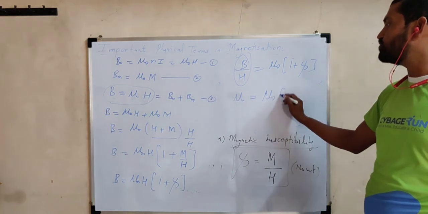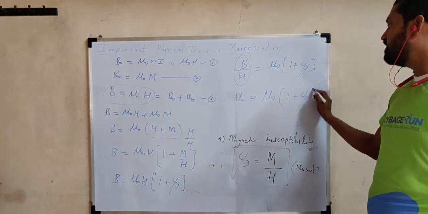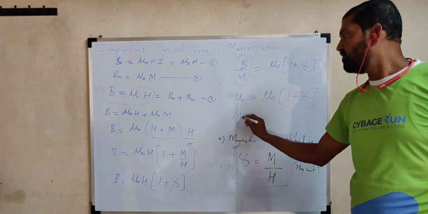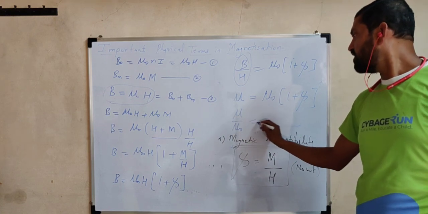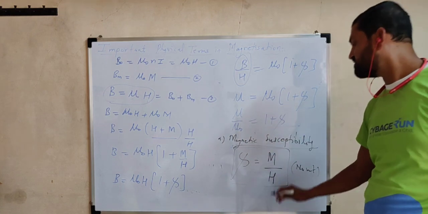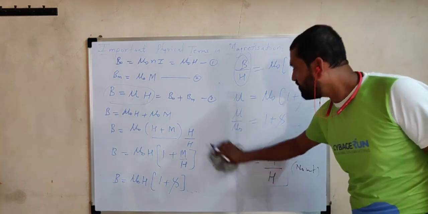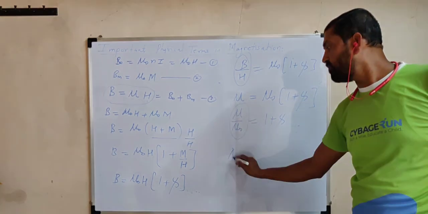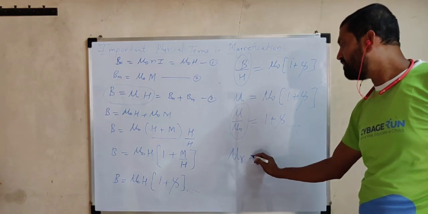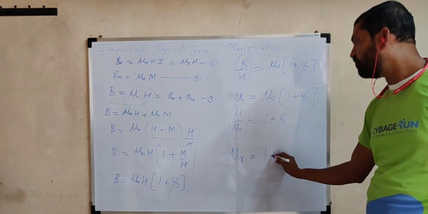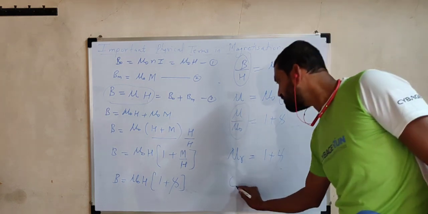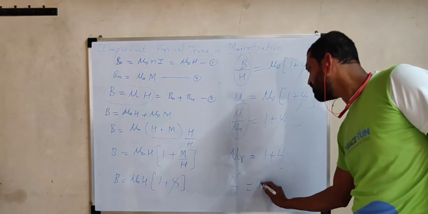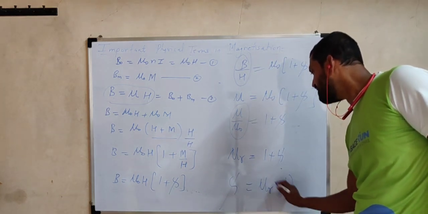So mu is equal to mu 0 in brackets 1 plus chi. Now mu upon mu 0 comes out equal to 1 plus chi. This ratio is called the relative permeability. So relative permeability mu r is equal to 1 plus chi, or we can say that magnetic susceptibility chi is equal to relative permeability minus 1.